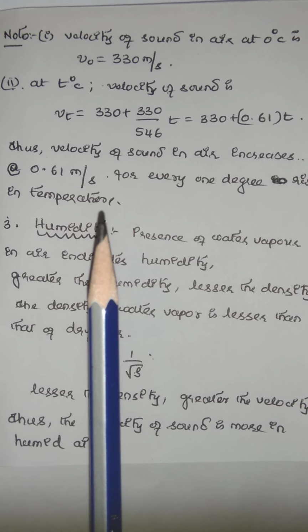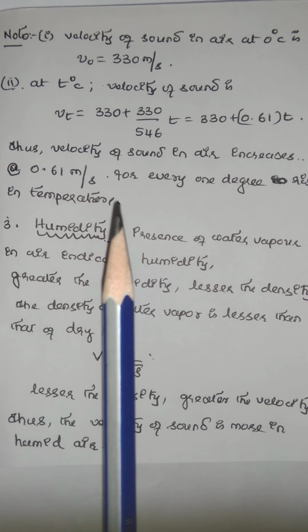That is the importance of the effect of temperature on velocity of sound.